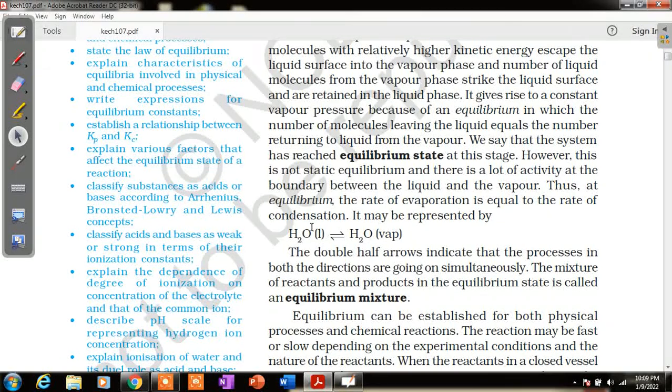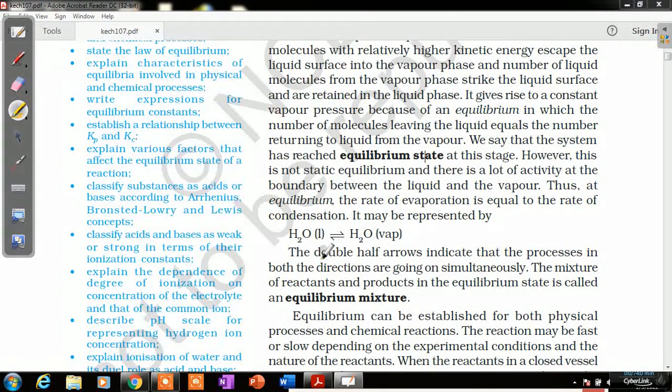For example, if liquid water is vaporizing to water vapor, and the rate of vaporization of liquid water equals the rate of condensation of the vapor, then we see no change in the amount of water and the amount of water vapor. That particular point will be termed the equilibrium state point.